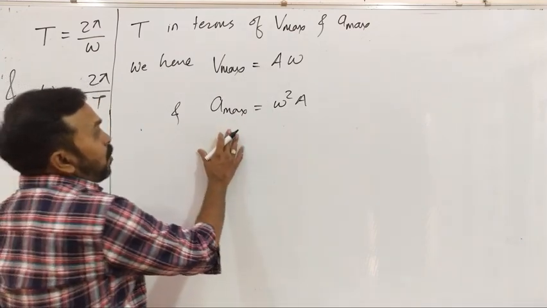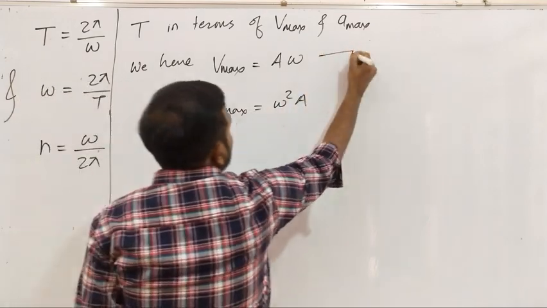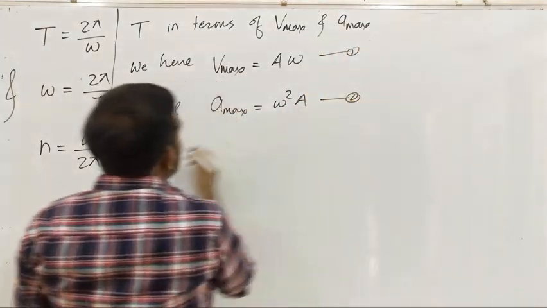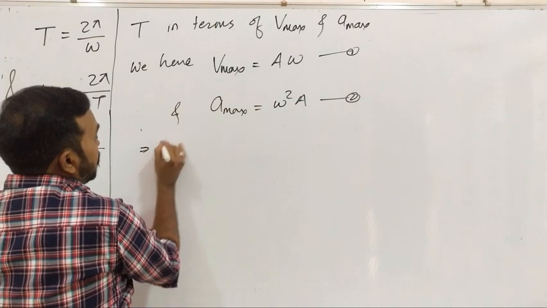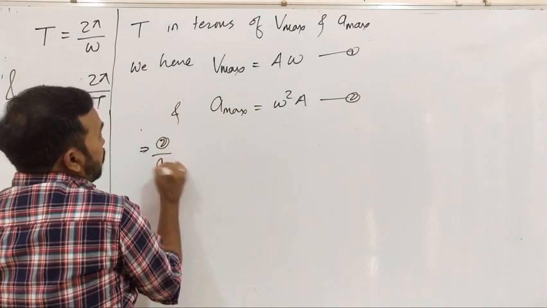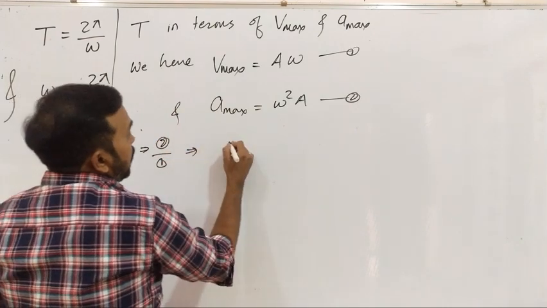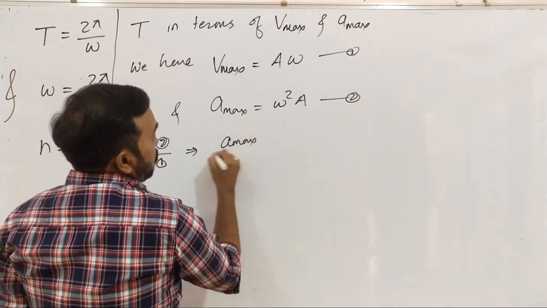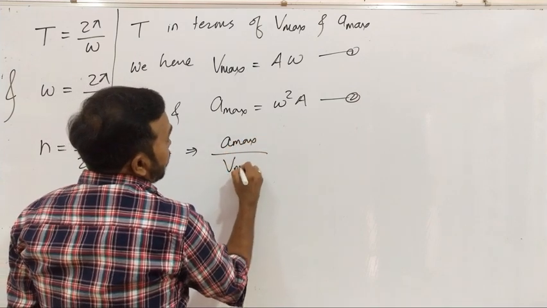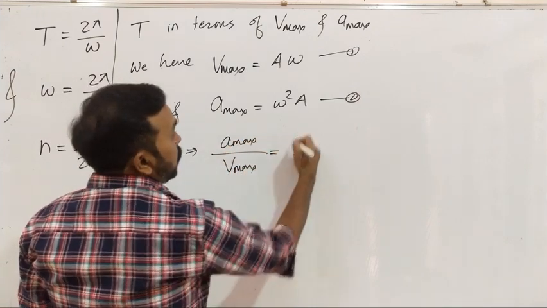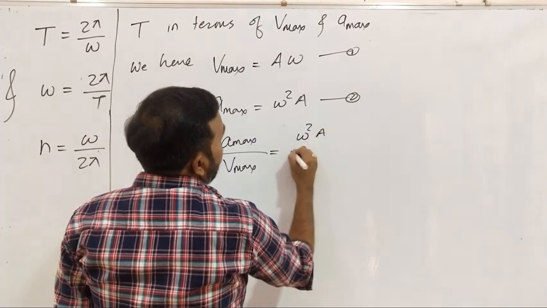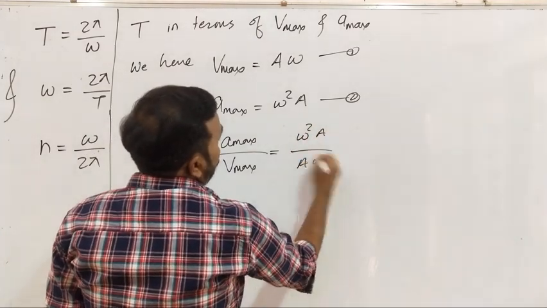Now to get the formula for time period, suppose this is equation number 1, this is equation number 2. So let's divide, equation 2 divided by equation 1. It implies maximum acceleration divided by v max is equal to omega square a divided by a omega.